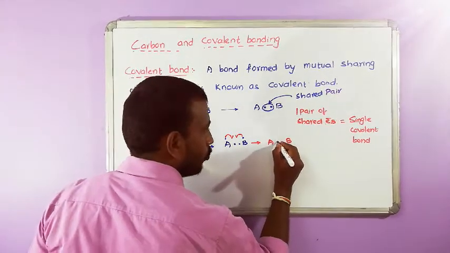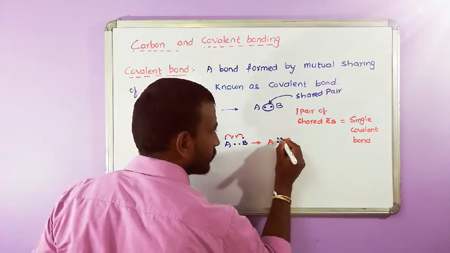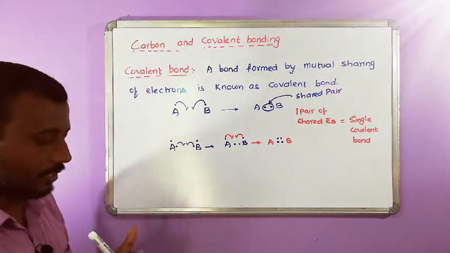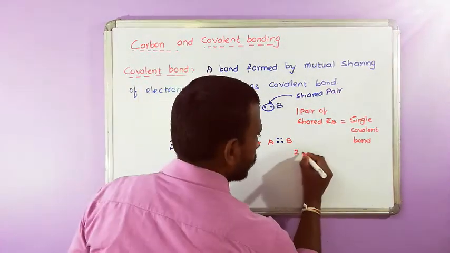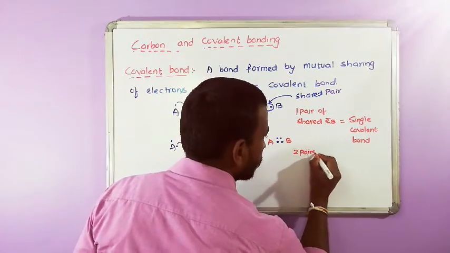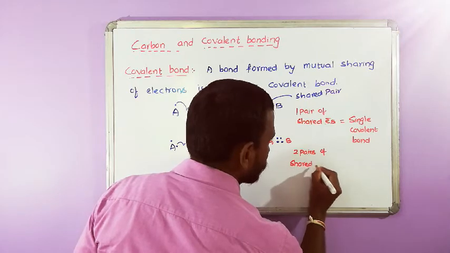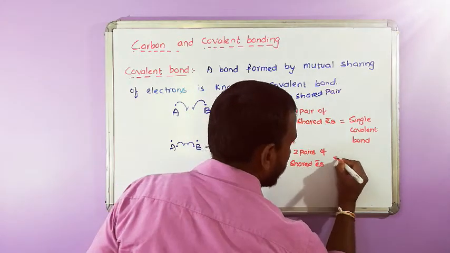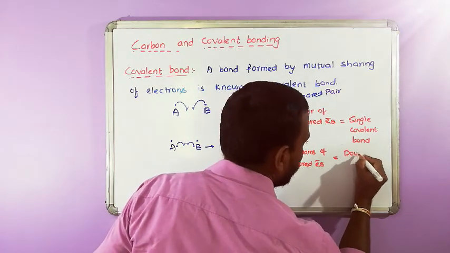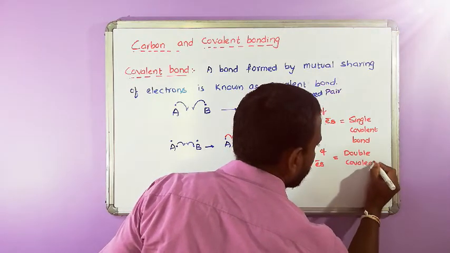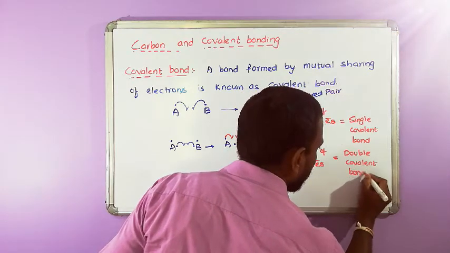There are two pairs of shared electrons. Two pairs of shared electrons means a double covalent bond.